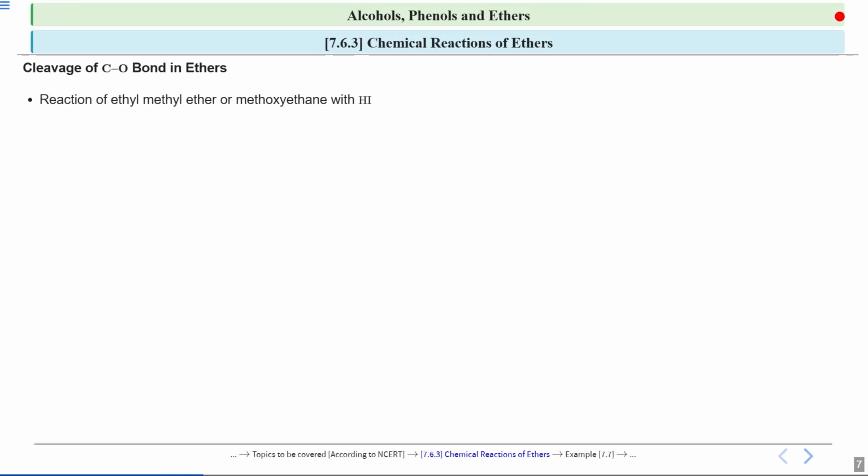Now we will understand this by taking a reaction of ethyl methyl ether, which is the common name, and this is the IUPAC name, methoxyethane. So we will take the reaction of methoxyethane with HI, hydrogen iodide. Now look at this compound.